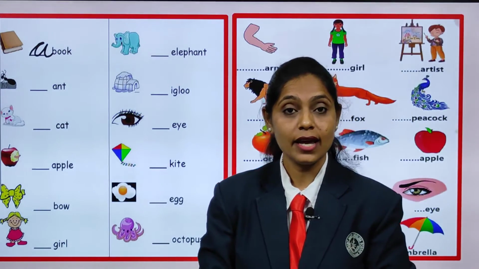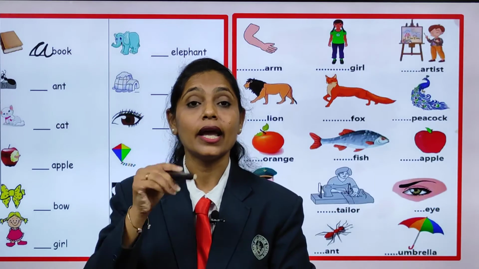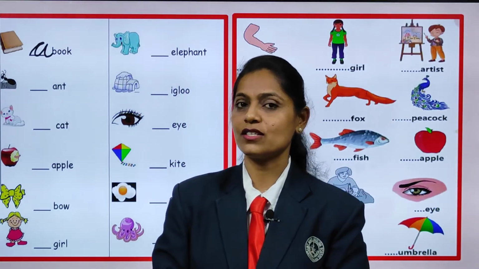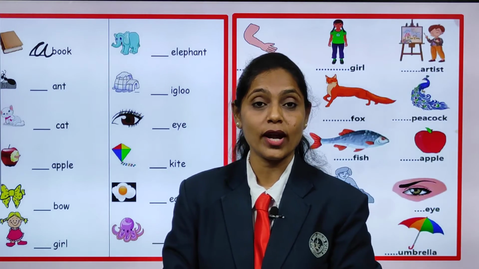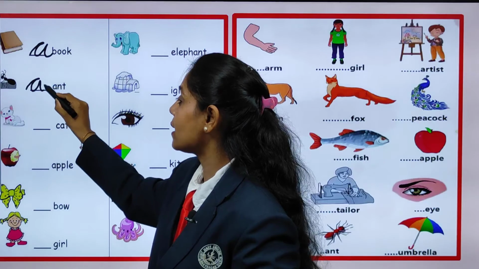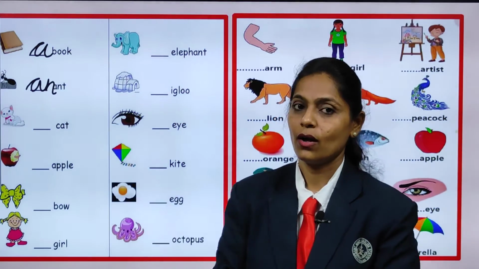What is it? Yes, it is an ant. And what is the initial sound? A. So, what will it be? Yes, correct. It is a vowel. So, what are we going to write there? We are going to write an. That is an ant. Now, look here.